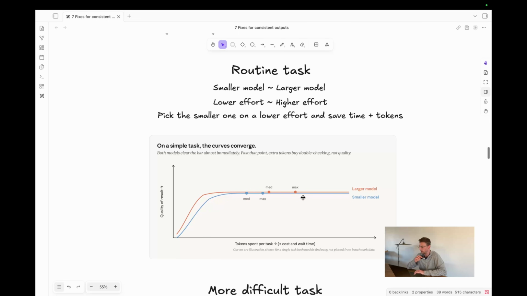And so we can see that for a smaller model on medium and max effort, the tokens cost and time is quite moderate, whereas for a larger model, it is just increasing. So medium on a larger model is more than max on a smaller model. And this is for about the same level of quality, right? So my conclusion here is for a super routine task, just pick a smaller one on lower effort, and then you're saving both time and tokens, okay?